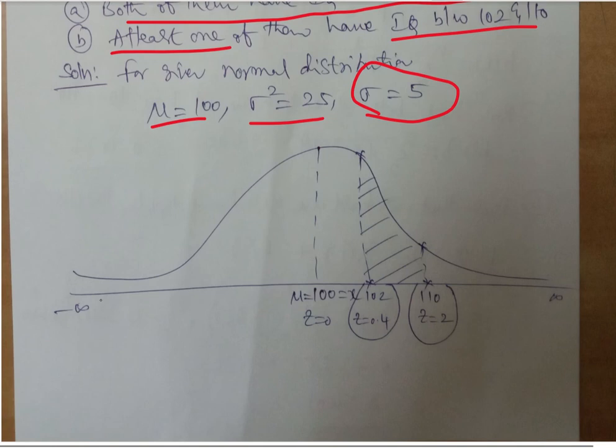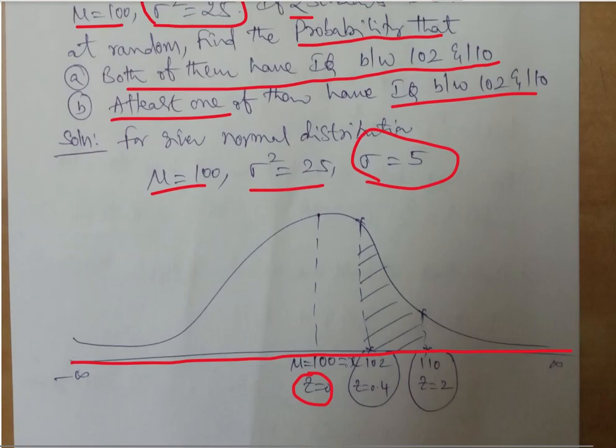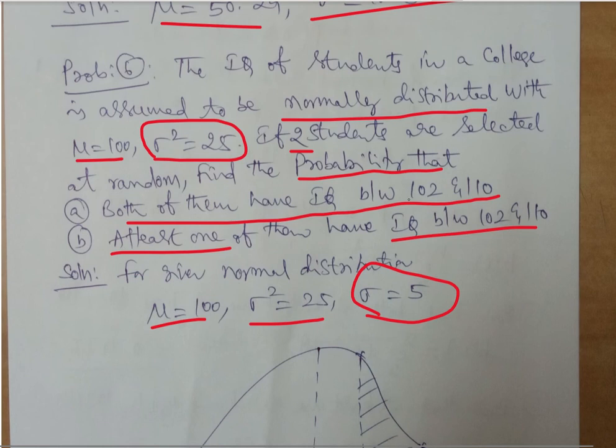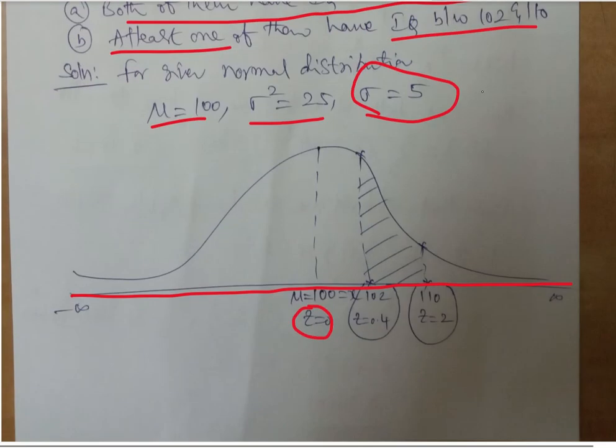So let us start with the normal distribution curve. Z is equal to 0, the middle point, mu is equal to 100, because mu is given as 100, that is nothing but x. Now our values of x will be between 102 and 110. So 102 and 110 are always greater than 100, so they will be towards the right side of the curve, and hence we have put 102 on the right side and 110 as another right side. So this is the area that we are going to cover as far as the requirement is concerned. So corresponding to that, we have to calculate the value of Z.